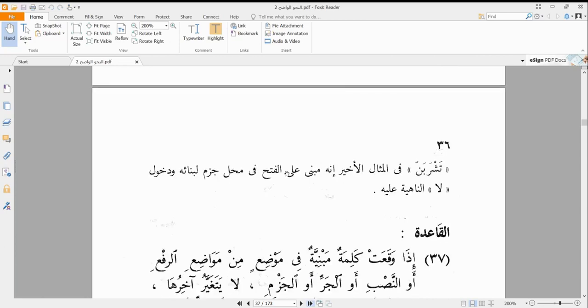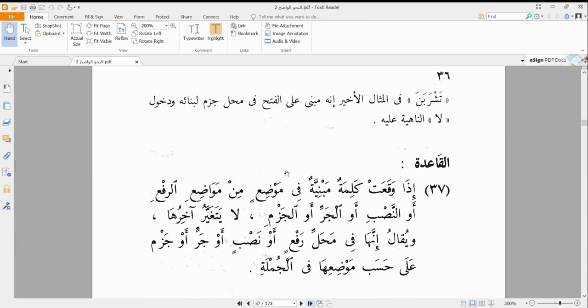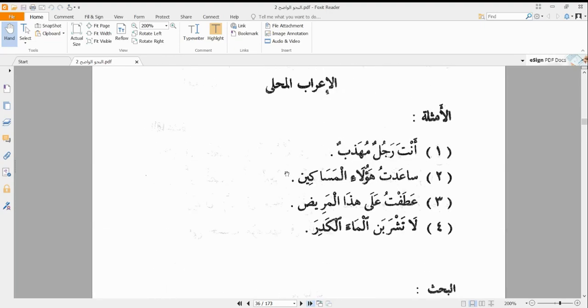So what we are talking about: these words are not mu'rab, they are actually mabniyyu. However, they are staying in the position of something that is mu'rab, either in a position of raf', nasb, jarr or jazm. We see it in these examples.